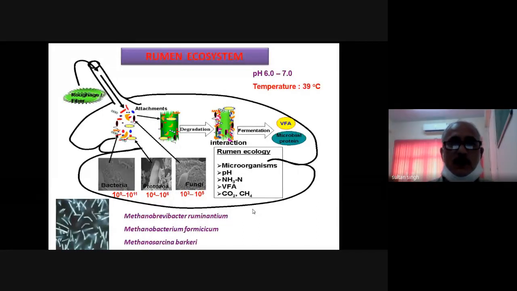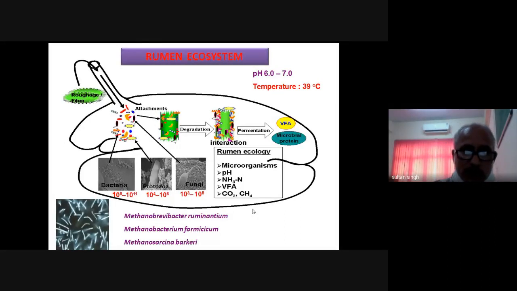So I tell you that this is the rumen ecosystem and how the methane is produced with the participation of the methanogen bacteria. I just explained it in my previous slide also. So this is how the methane is produced in the rumen.